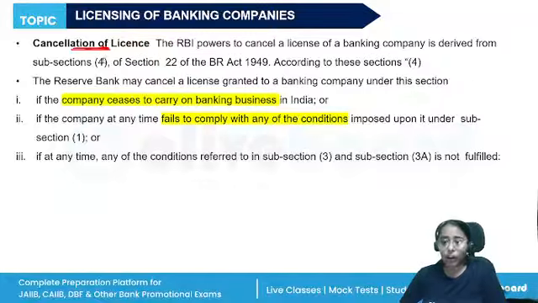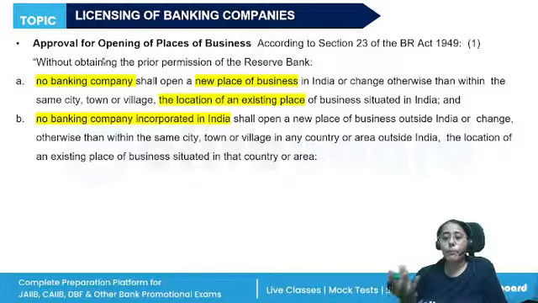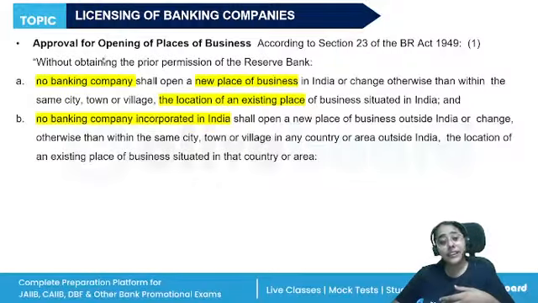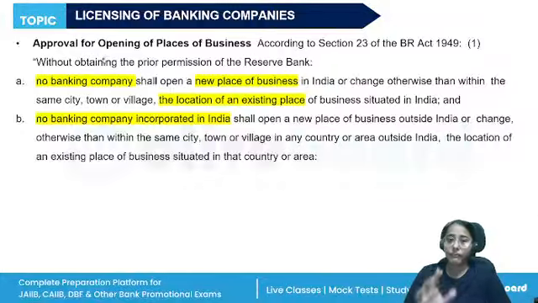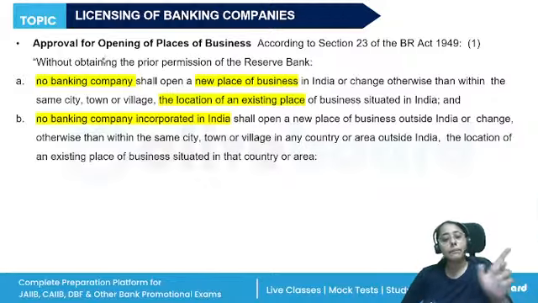All right. But obviously, first they will have to give proper reason to the banking company. The banking company will be given a chance to be heard, to show cause, for example, why there is a delay in complying with the provisions. They also have the option to appeal against this cancellation with the central government. But now the central government's decision will be final. The decision of the central government, whether RBI's decision of cancellation is correct or not, will be final. Now the banking company cannot go to any high court or the Supreme Court.